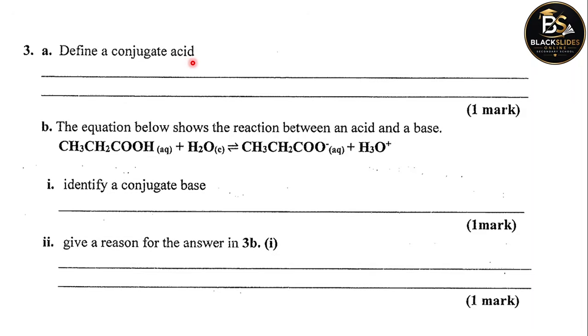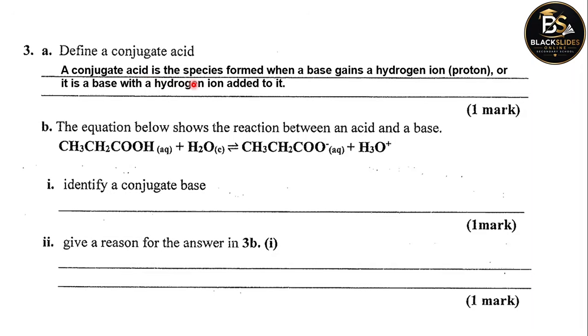We shall define a conjugate acid as simply the species, or the substance, formed when a base gains a hydrogen ion, which is also called a proton.